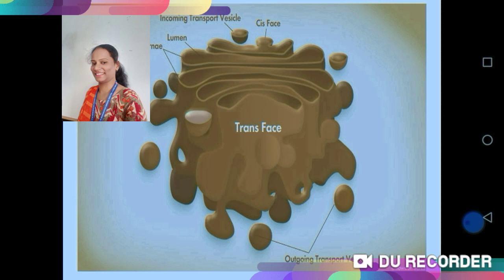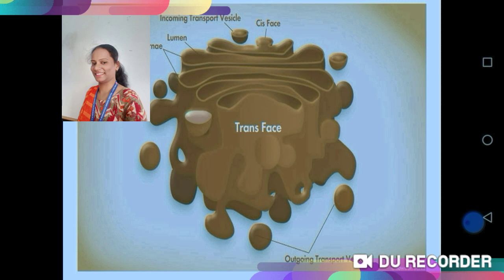The Golgi apparatus is present inside the cell cytoplasm. It is also called the manufacturing cum packaging and transporting unit of the cell because it is involved in the transportation of some material from one cell to another cell and from the endoplasmic reticulum to other cell organelles.